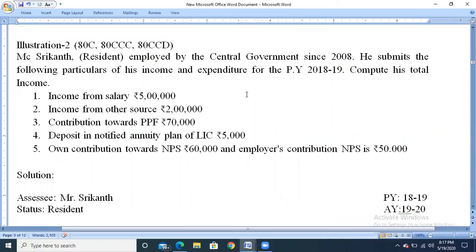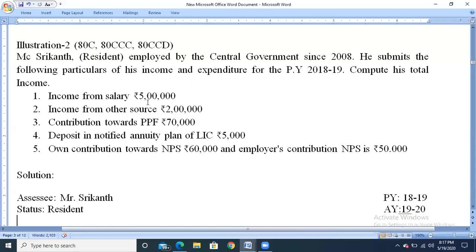The total income is nothing but, first we need to calculate the gross total income, that is the total of the 5 heads of income: income from salary, business, profession, house property, capital gain and other sources. After totaling that, we get the gross total income. From that, we need to subtract the deductions under section 80C to 80U, and the balance amount will be called total income or net income. So first, we'll calculate the gross total income.